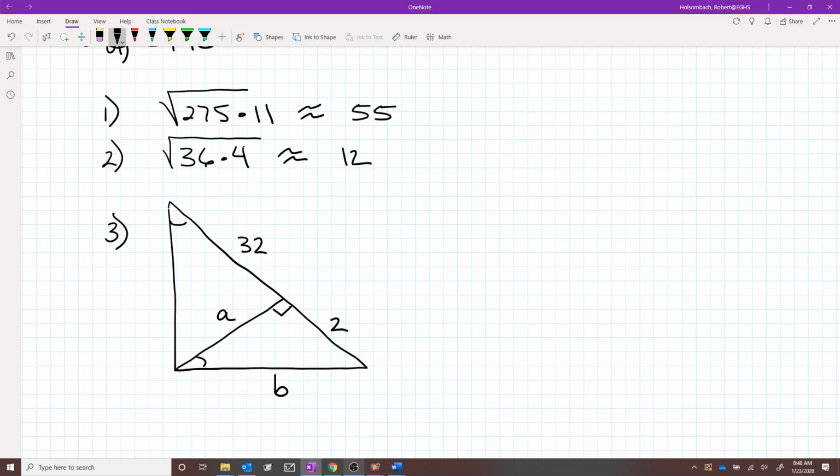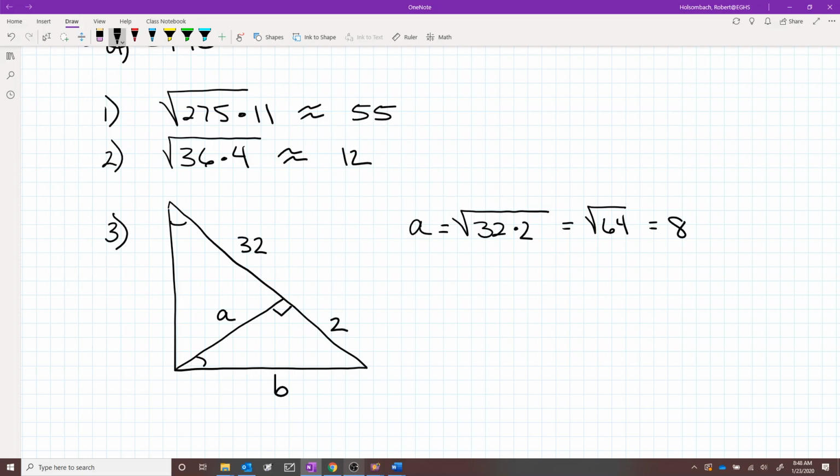Alright, again, you've got an altitude drawn to the hypotenuse of a right triangle, which means that A is going to be equal to the square root of 32 times 2. So A is going to be equal to the square root of 64, and that's equal to 8.